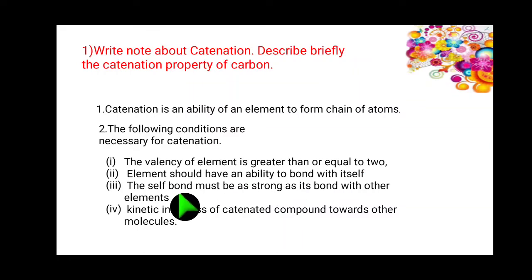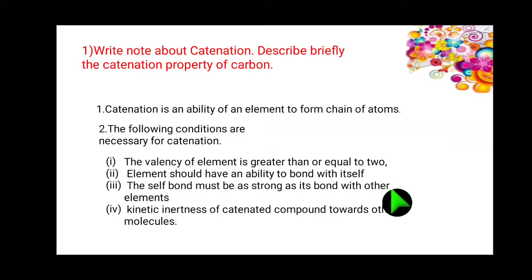is accepted. Third one, the self bond must be as strong as its bond with other elements. Carbon bonded with another carbon must be as strong as its bond with other elements. For example, carbon, hydrogen, and another carbon are bonded.